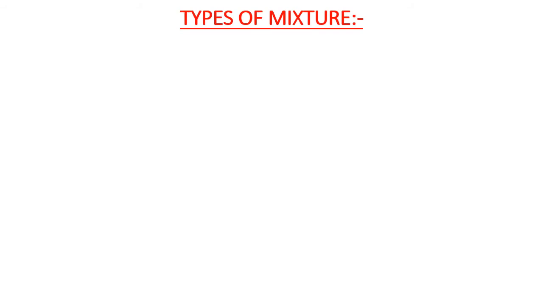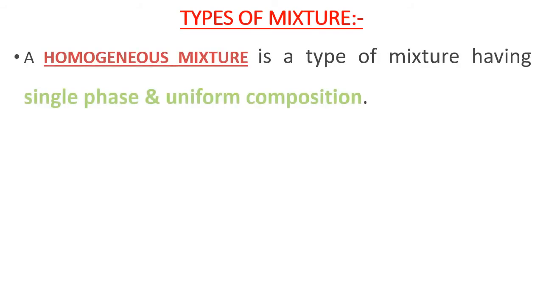Let us discuss about types of mixture. First one is homogeneous mixture. It is a type of mixture having single phase and uniform composition. For example, sugar solution, though it contains two components, that is sugar and water, the phase is single and it has got uniform composition. Hence, it is an example of homogeneous mixture.